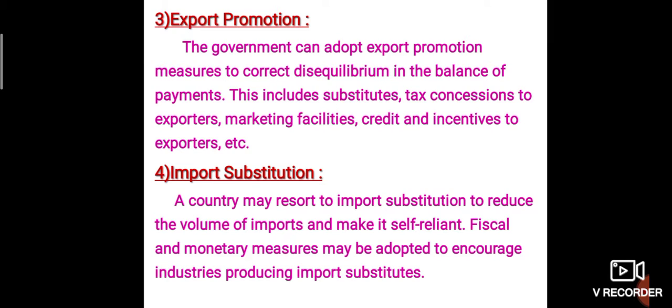A country may resort to import substitution to reduce the volume of imports and make it self-reliant. Fiscal and monetary measures may be adopted to encourage industries producing import substitutes.